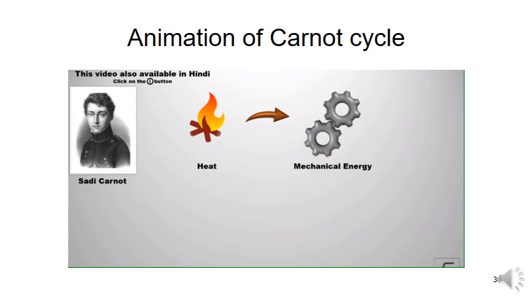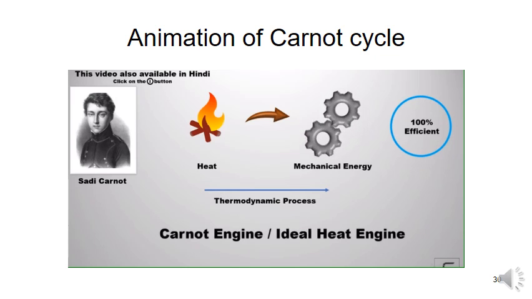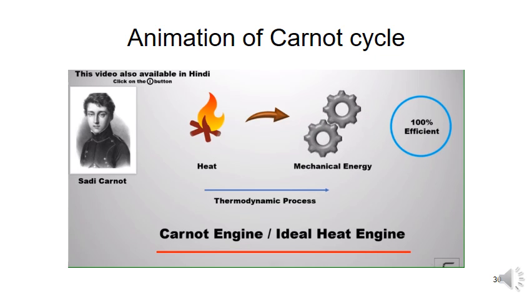Carnot suggested that if a heat engine goes through fixed thermodynamic stages of a specified process, then the efficiency of the heat engine may be 100% possible. This is called the Carnot engine or ideal heat engine. Why ideal heat engine? Because this engine gives maximum efficiency. No other engine can be more efficient than this. This specified cyclic process suggested by Carnot is called the Carnot cycle.